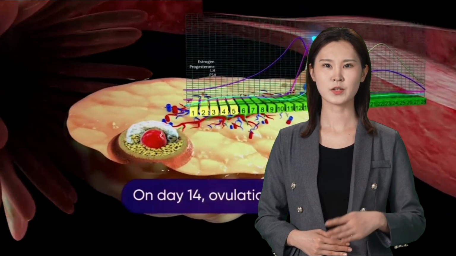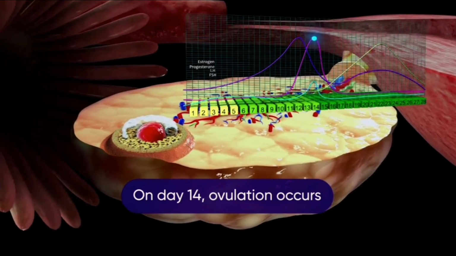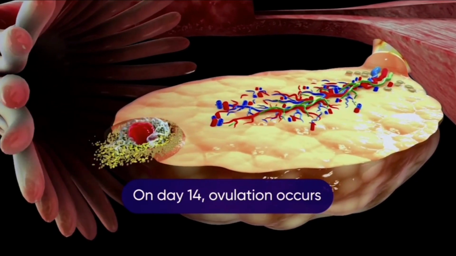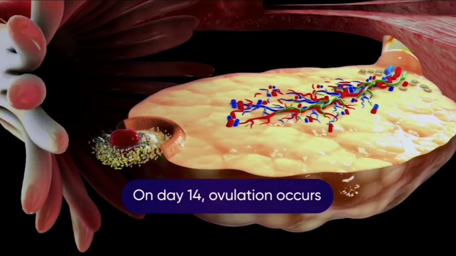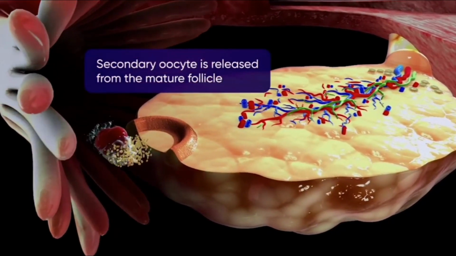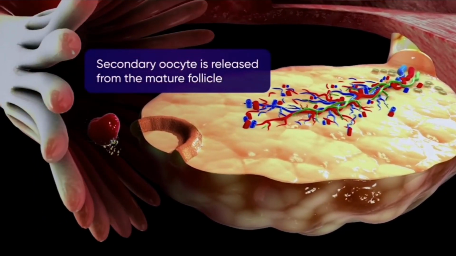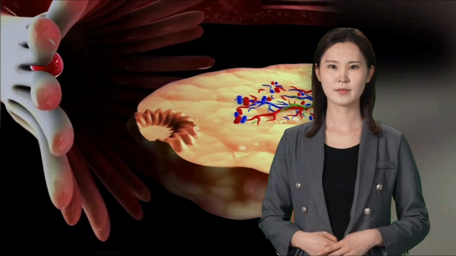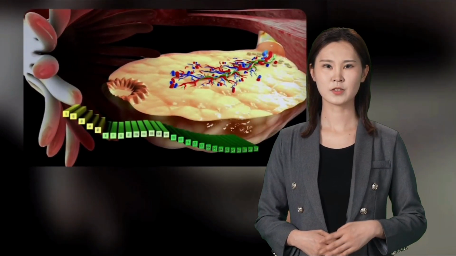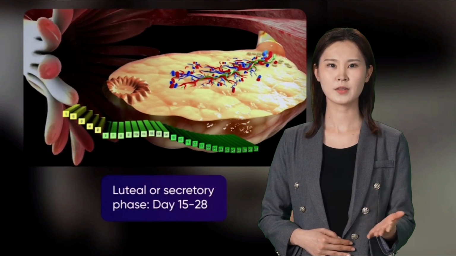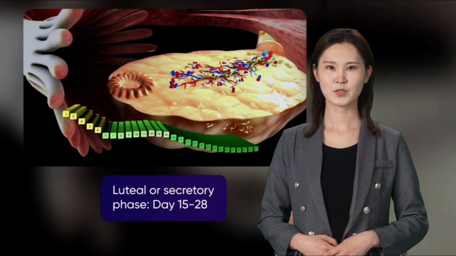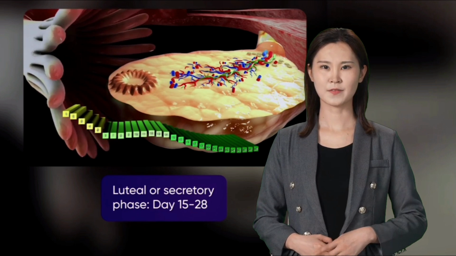The proteolytic enzymes produced in the follicle cause the wall to weaken and rupture, and ovulation occurs. A secondary oocyte is released from the mature follicle. This is known as ovulation. After ovulation, from day 15 to day 28, the menstrual cycle enters the luteal or secretory phase.